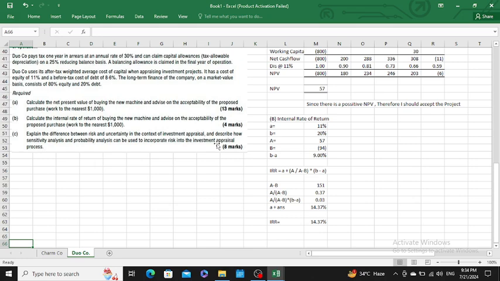Okay, then what do you mean by probability analysis? Probability analysis means a project in which you have several variable outcomes, and through the different outcomes and their probabilities you can come up to one expected value. It is known as probability analysis, and you can use sensitivity and probability analysis to incorporate risk and uncertainty in your investment appraisal project. Okay, sir, our part C is also clear.